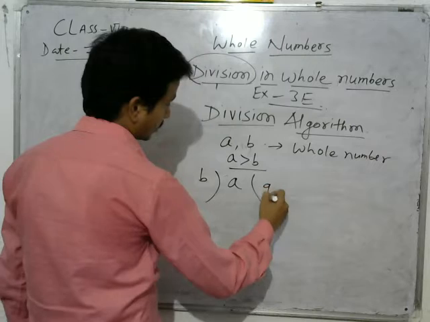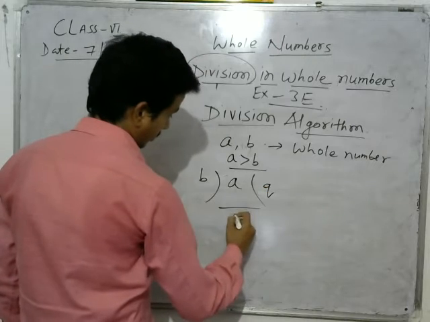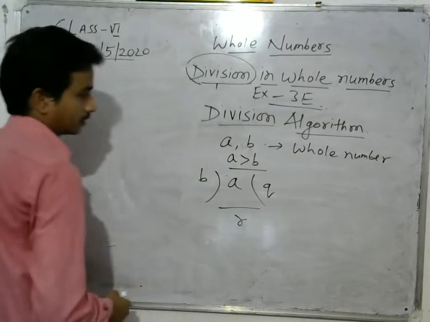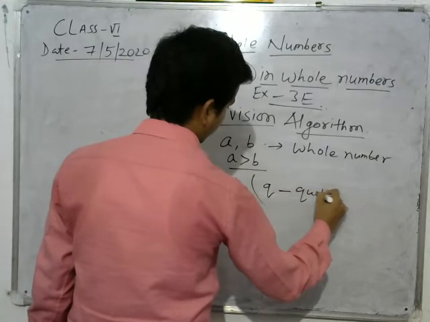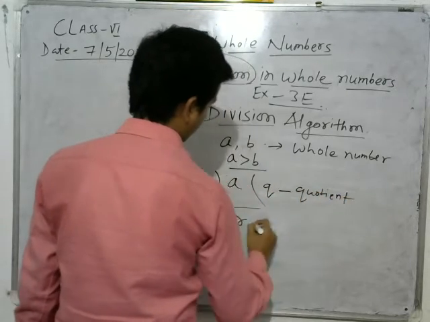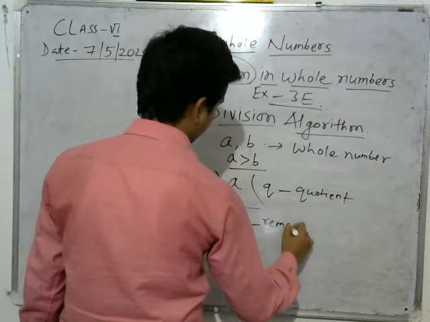We get Q as the quotient and R as the remainder.